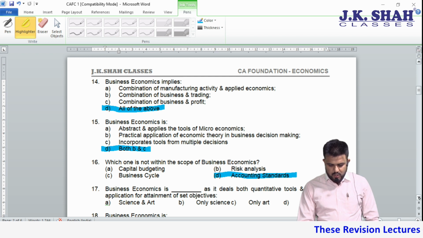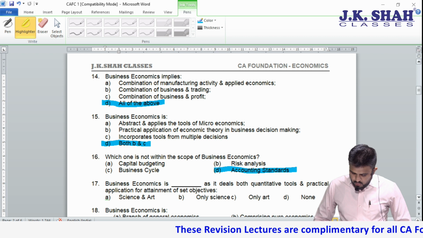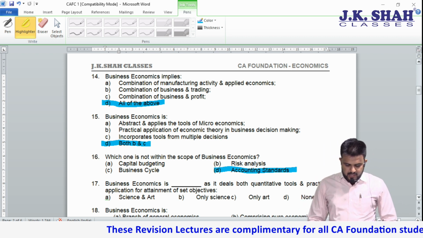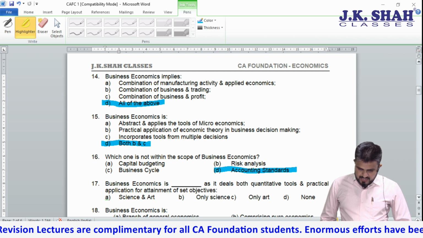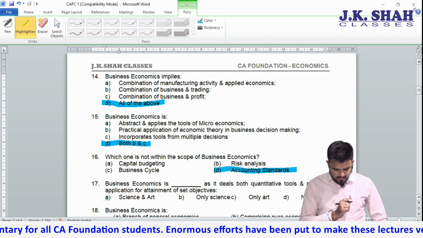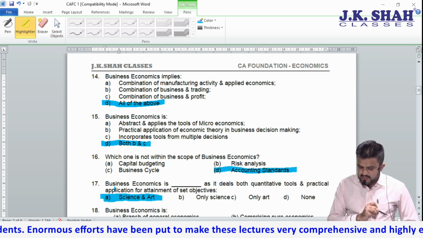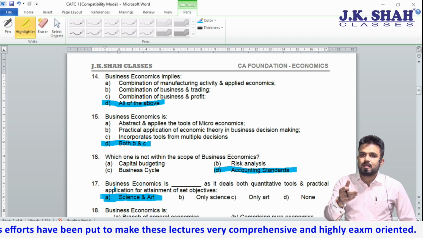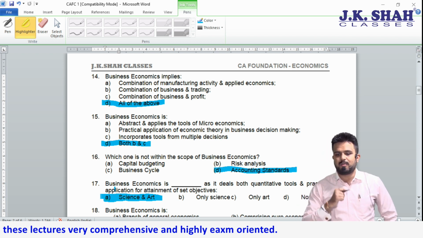Next is business economics is dash as it deals with both quantitative tools and practical application for attainment of set objectives. So can I say it is a science as well as an art? So business economics is a science as well as an art. Science: identifying a problem, art: giving solution to that problem.